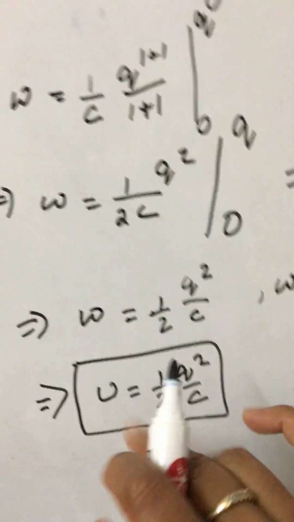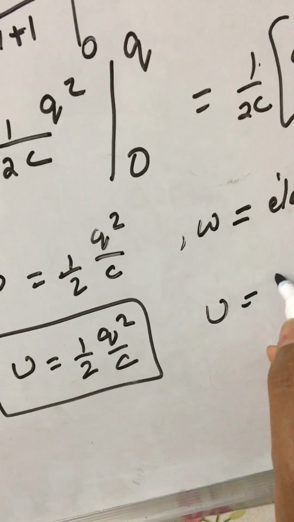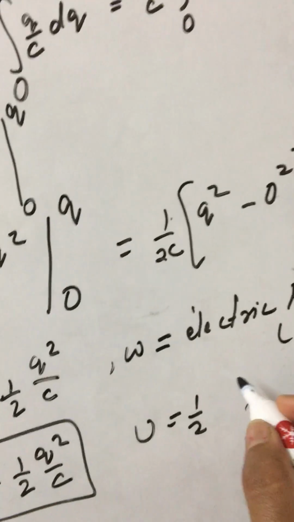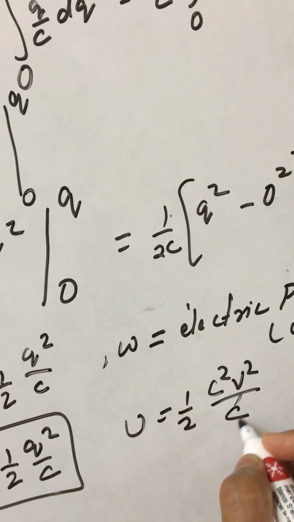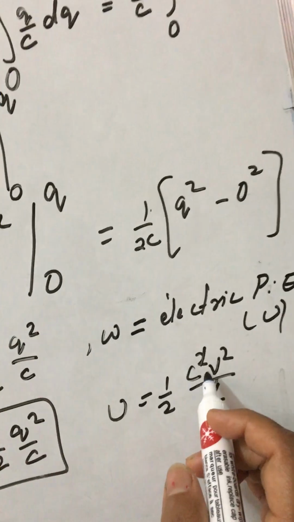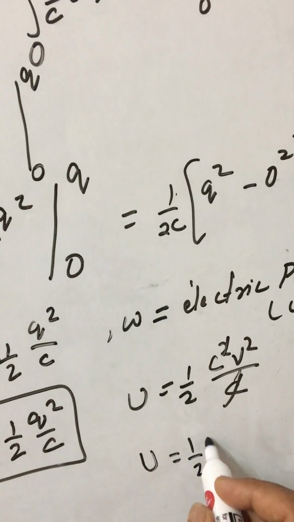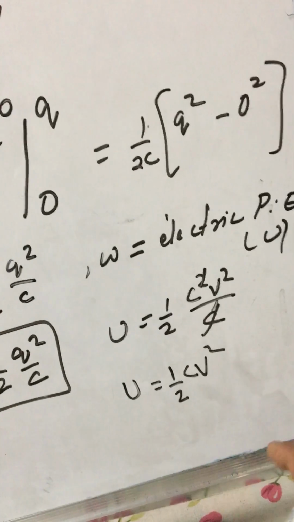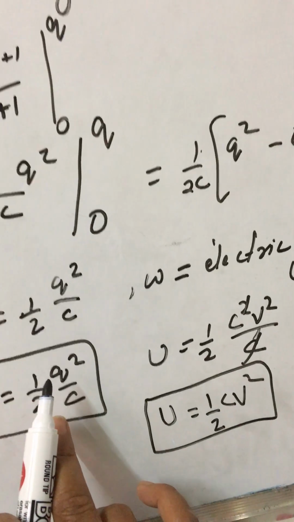The same formula we can write in different forms also, like U is equal to half Q square by C. Q is equal to C into V, right? So Q square will be C square V square by C, right? Then C double, one C cancels. So this formula will be half CV square. Depending upon the given parameters, we choose the form. It is after all coming from here only, right?